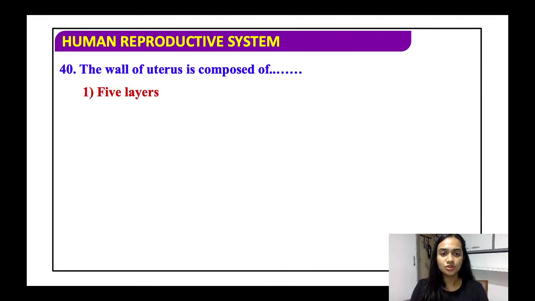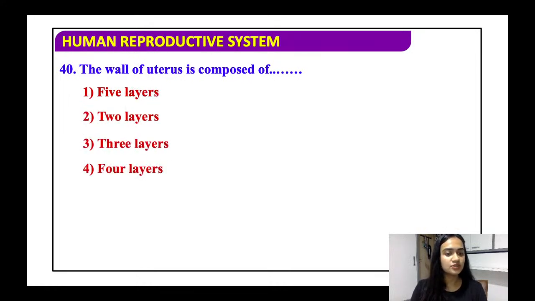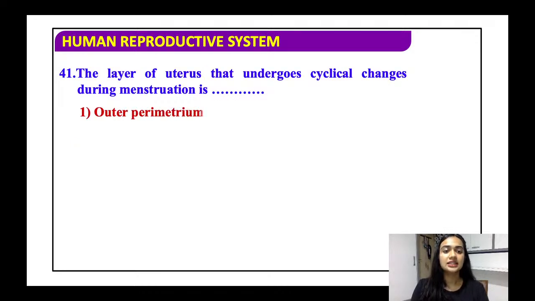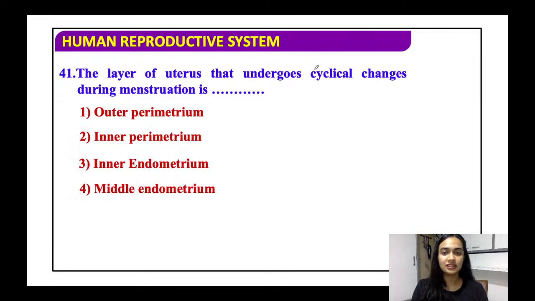The wall of the uterus is composed of 5 layers, 2 layers, 3 layers, or 4 layers? Very easy, it is composed of 3 layers. The layer of the uterus that undergoes cyclic changes, all right, it is the middle layer, that is the endometrium.